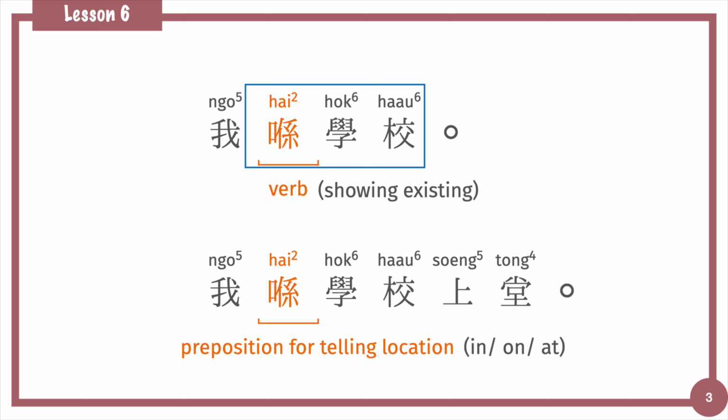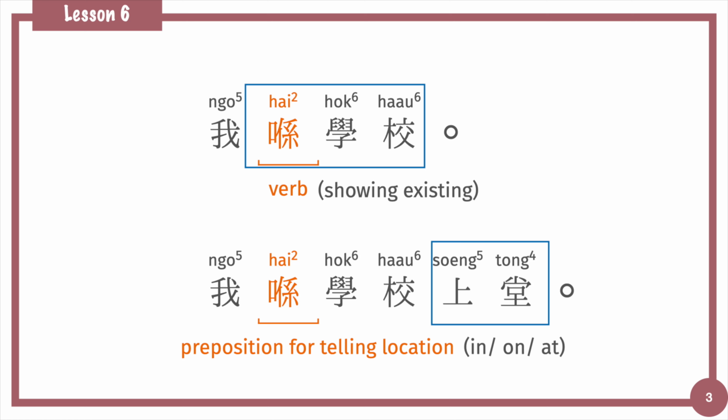In the second sentence, 我喺學校上堂, the verb phrase 上堂 is the head of the predicate. So attending class is the main idea of this sentence. And the phrase 喺學校 acts as a modifier for 上堂. So we count 喺學校 as a prepositional phrase.